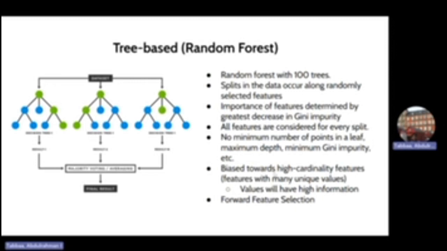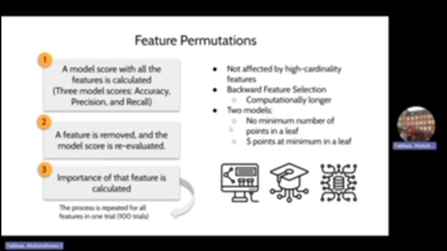Unfortunately, this model is prone to overfitting our data. Many of the features have unique values, which preemptively makes them seem important. This trouble is addressed in feature permutations. Feature permutations builds trees just like a random forest. The difference is that feature permutations begin with all the features and calculate a model score. As a feature is randomly removed, the model score is re-evaluated.